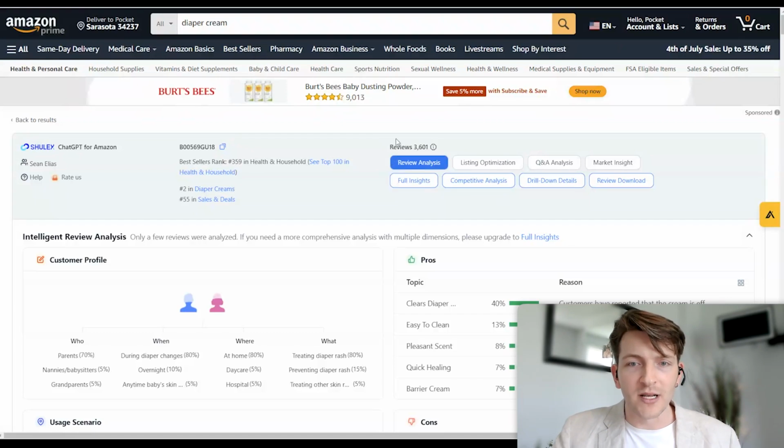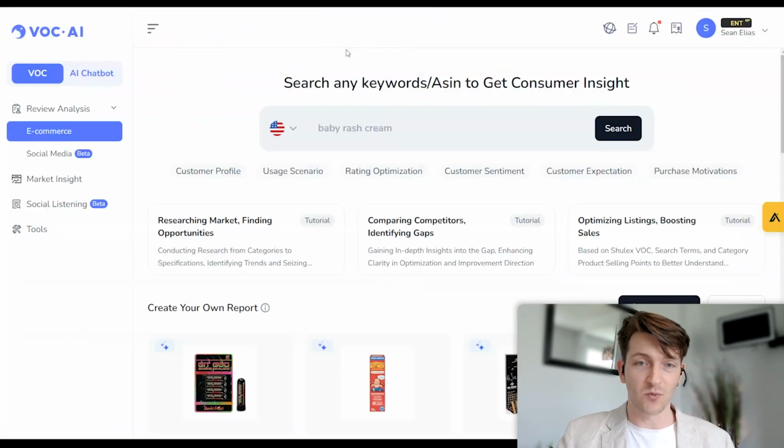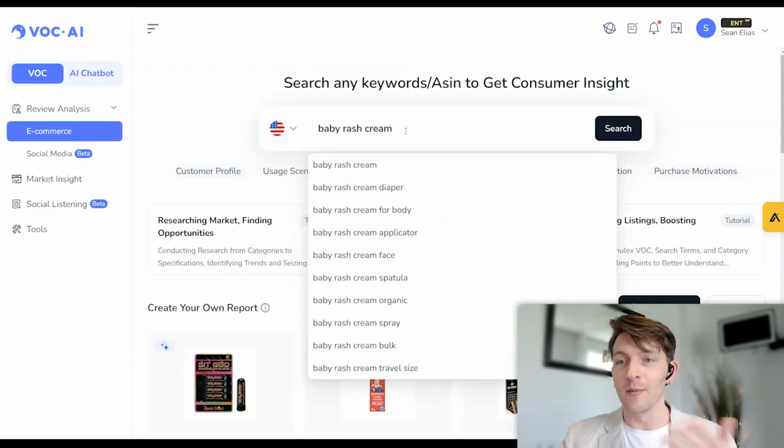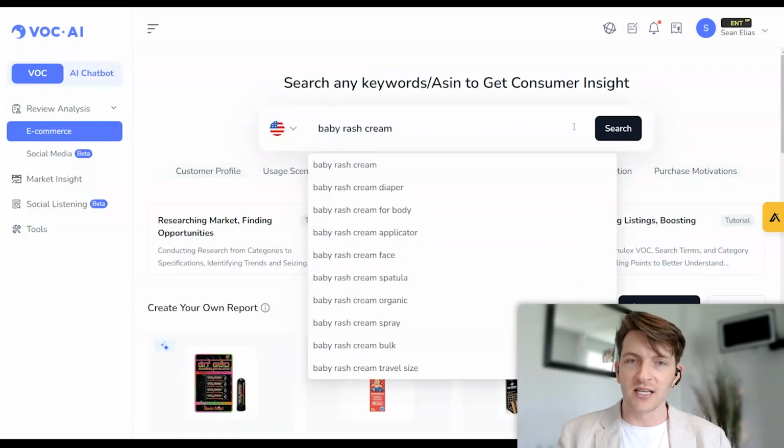But let's say we wanted more insights. We could just go ahead and click full insights or go ahead and start performing the actions within the actual dashboard itself. It's going to take us to the exact same thing. So what agencies and brands like to do, and now sellers looking to explore a niche opportunity within a niche, they like to come to the dashboard, they like to type in the hero keyword for their product. And existing brands and agencies, they like to analyze just their brand's products to see what people are saying about it, find improvements.